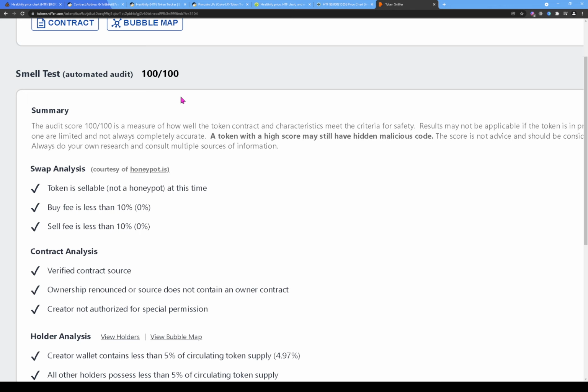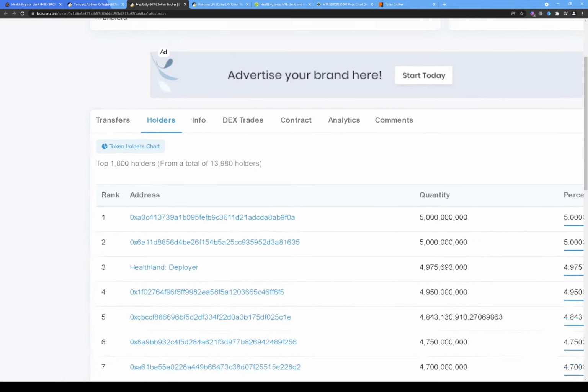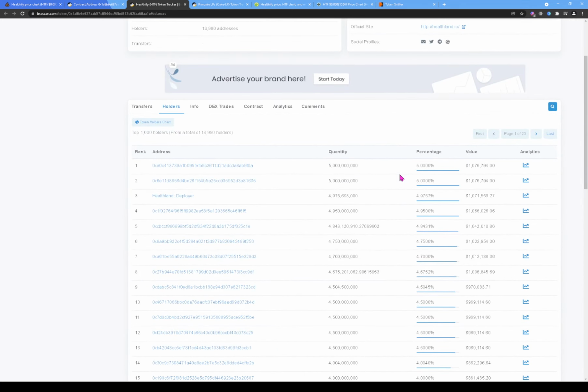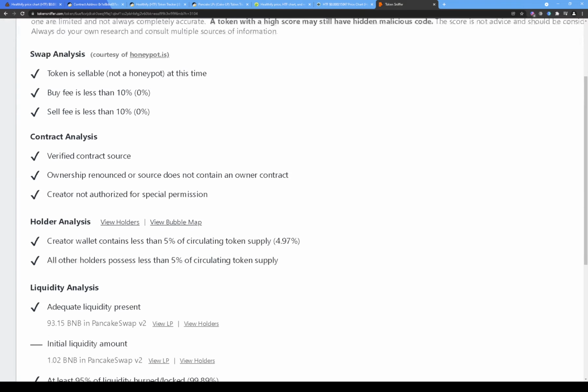It just means that they got a well put together contract, but we don't know exactly what's happening, or what could possibly happen in the future, because we don't know who all these people are who are holding 5%, so a whole bunch of the token. All right, so let's go back to Token Sniffer, and it says ownership renounced.